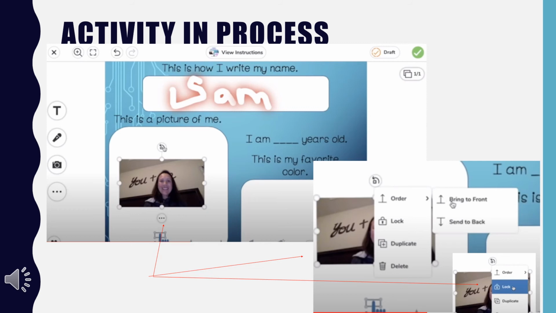To change the size of the photo, click on the corner and drag it to make it larger or smaller. You can also rotate your photo by moving around the round arrow. There are more options. If you click the three dots, you can make the photo go in front or back. You can also lock it where it stays in place and does not move.